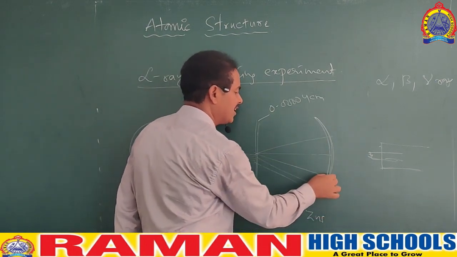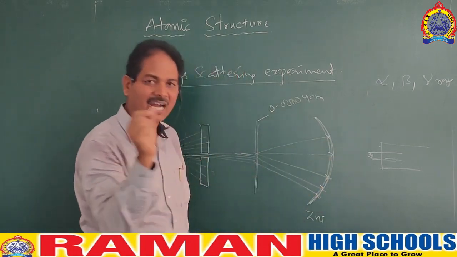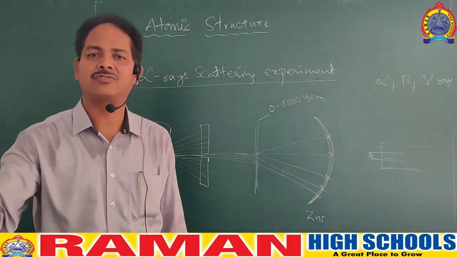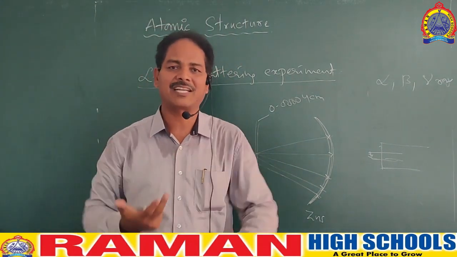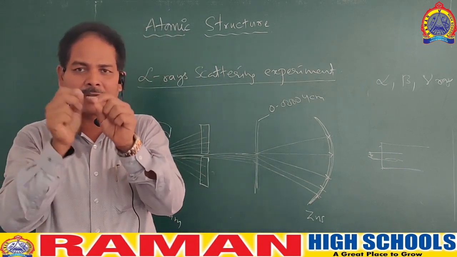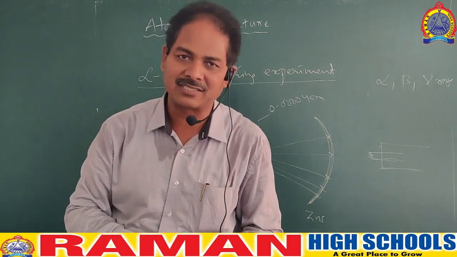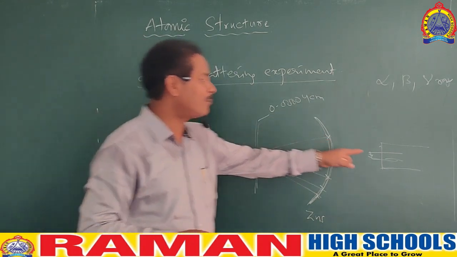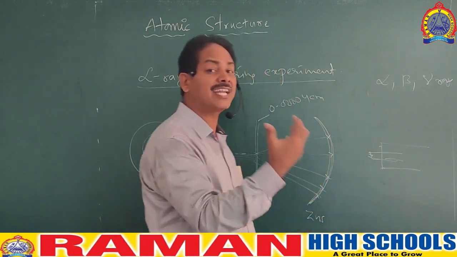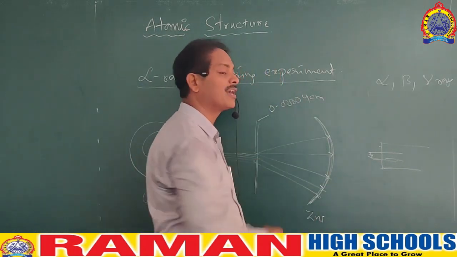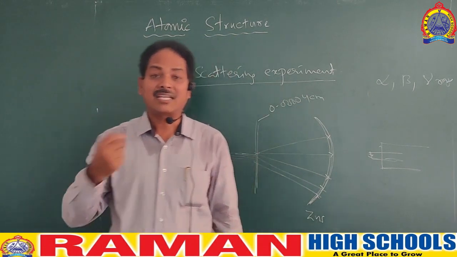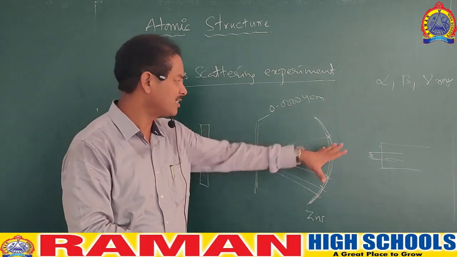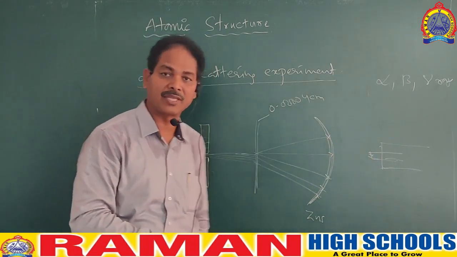When they fall on the screen, they produce small dots called scintillations. If you go back to old TVs, when you switched on the old TV, before the picture came, there used to be small white and black dots. Those we call scintillations. Here also the scintillations are formed. And the compound microscope arrangement here is to count the number of scintillations forming on the screen, because that count will tell how many rays are passing through the gold foil. That is the purpose of the compound microscope here.